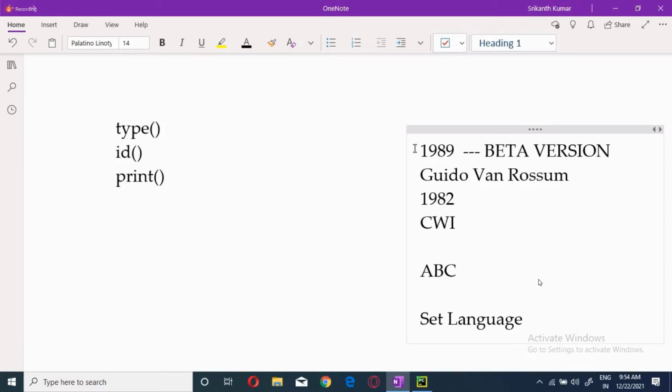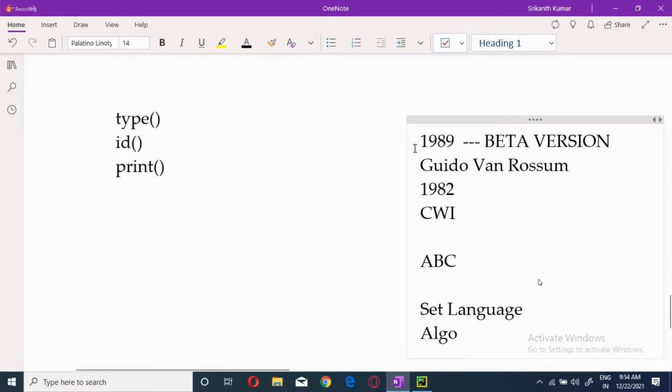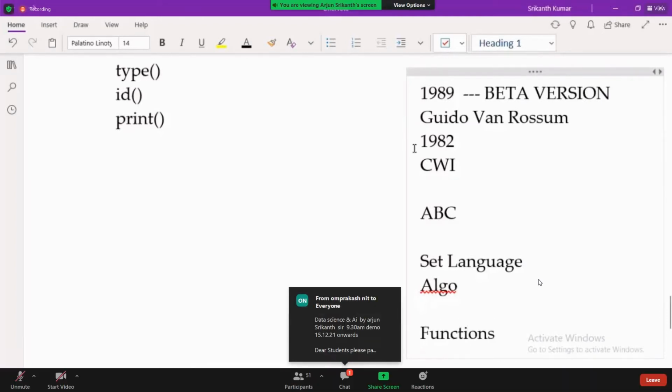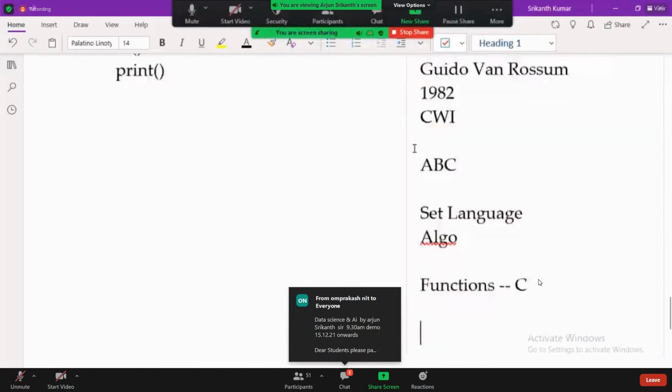Now there was one more language called Algo, I think. Algo was an algorithmic language. One was the set language, the second was Algo. Based on these two languages, the ABC language was developed. It also extracted some features, like functions from C and concepts from C++.